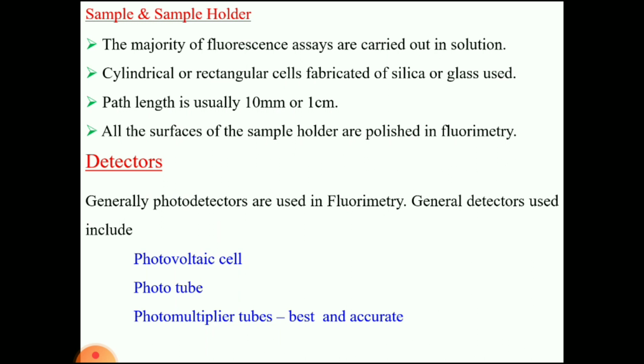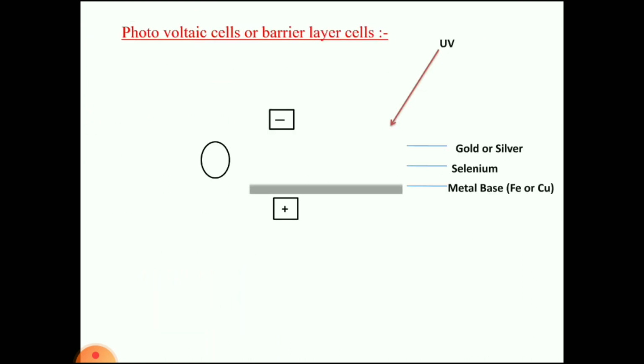And here the detectors are there. Generally, the detectors used in fluorimetry are the photovoltaic cell, phototube, and photomultiplier. The photomultiplier is the most commonly used in the spectrofluorimeter. In the fluorimeter we use the photovoltaic cell and phototube. Here we are discussing the construction and working principle of the photovoltaic cell. It has a metal base, made of copper or iron.